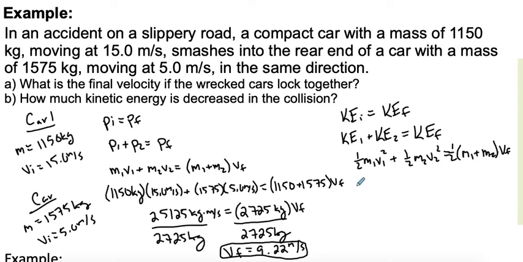So similar to momentum. On the left here, I'll plug everything in just like I did over here, and we'll see what number we get. And then I'll plug everything on the right, and then we'll see if they are equal and what we get.